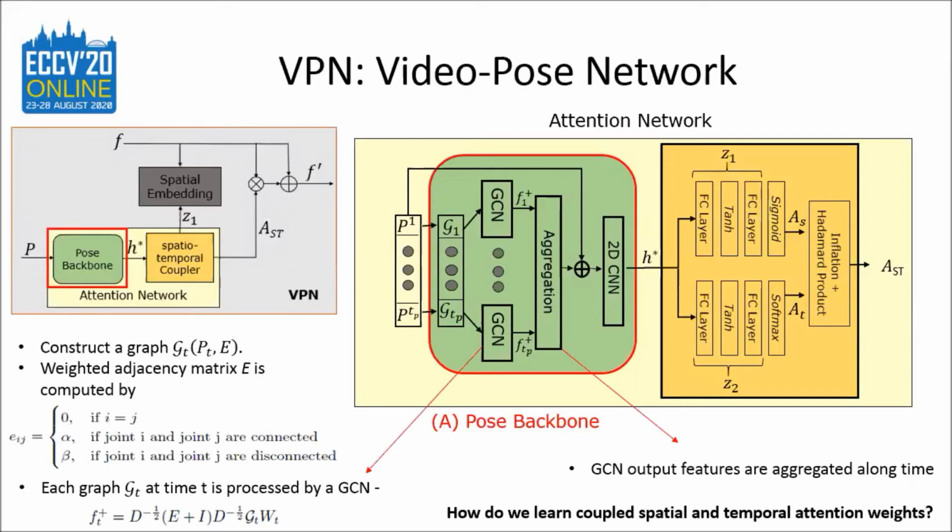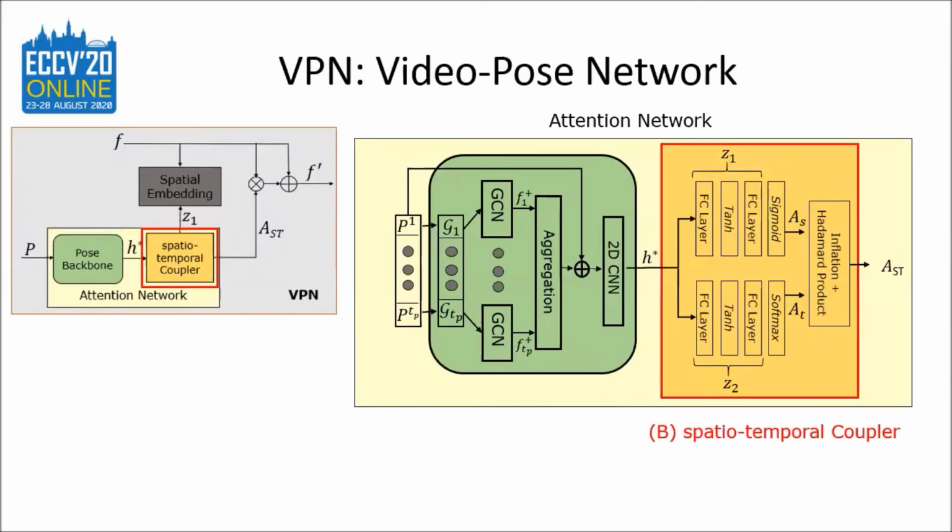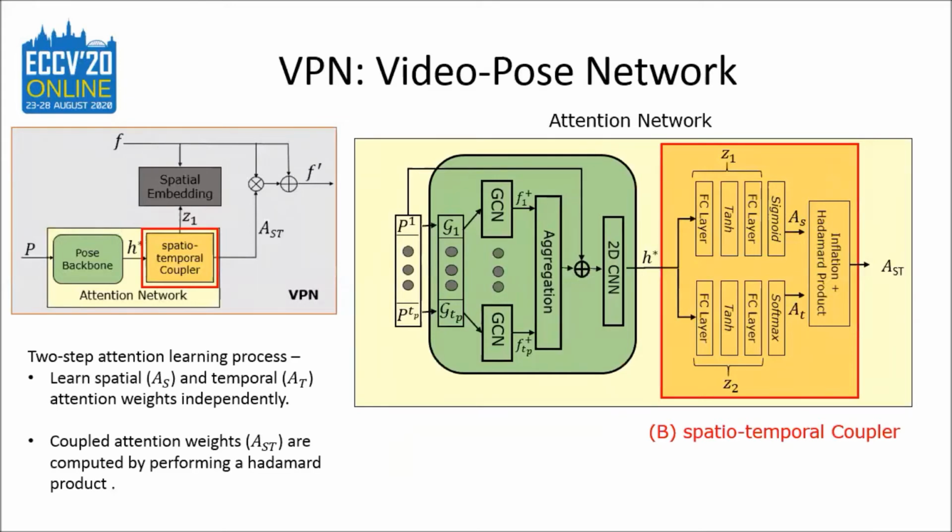Now the question is, how do we learn the spatio-temporal attention weights? For this, we use a coupler. In order to learn synchronized spatio-temporal attention weights, we learn the attention weights in two steps. First, we learn the spatial and temporal attention weights in two streams independently. Then, in the second step, we couple the attention weights by performing a Hadamard product. The corresponding output is now the spatio-temporal attention weights.